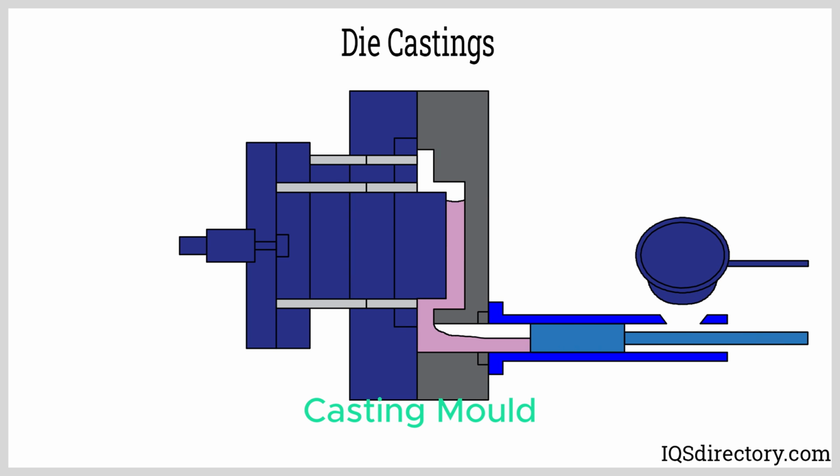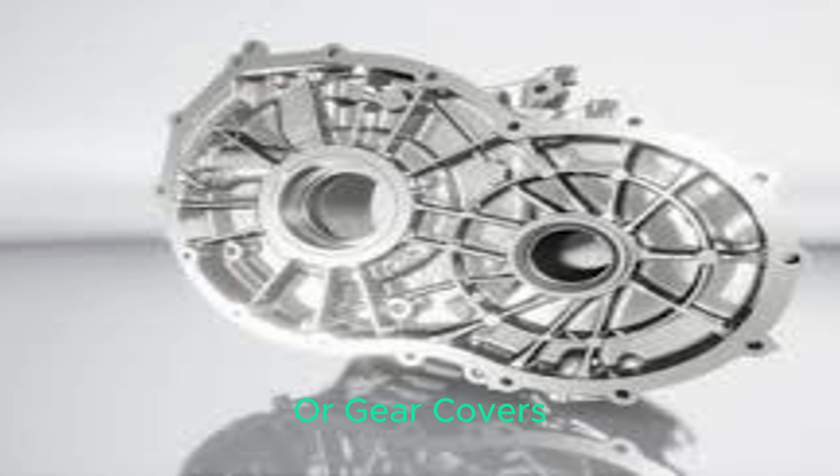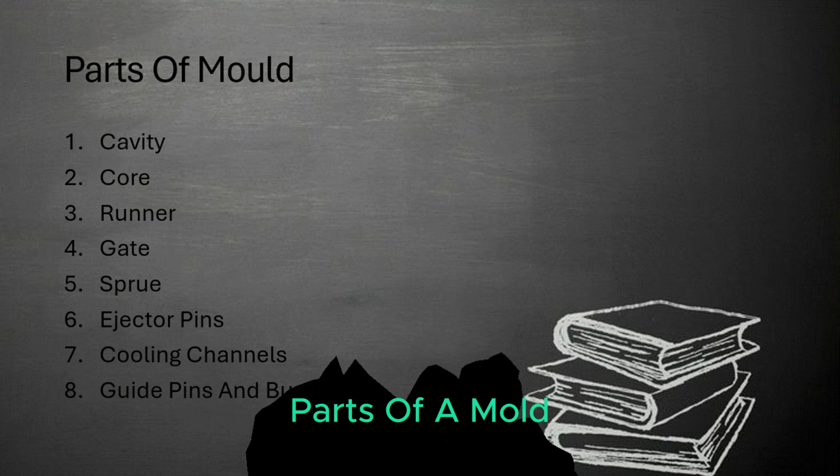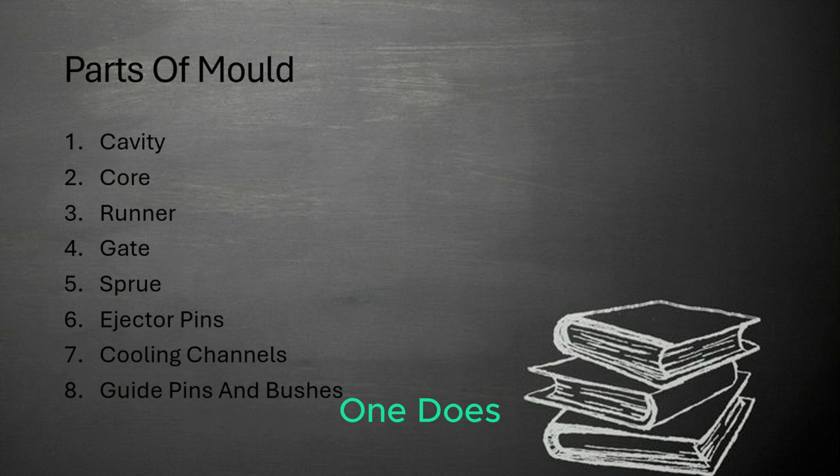4. Die casting mold, used for metal parts like aluminium or zinc. Molten metal is injected into a steel mold under very high pressure. Example: engine housings or gear covers. Now let's look at the main parts of a mold and what each one does.